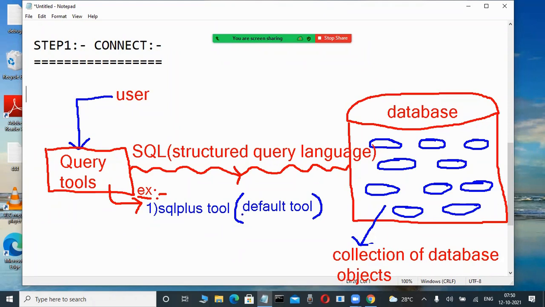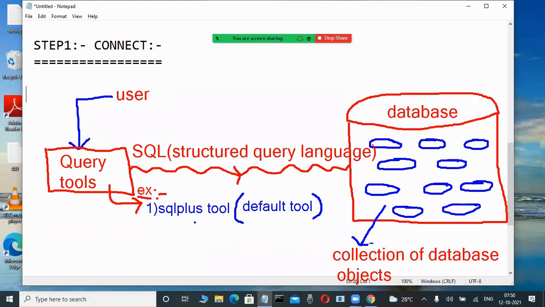But unfortunately, suppose you are an experienced person, you are not interested to use this default tool. In a project, whenever we are debugging procedures, functions, triggers, packages, so many concepts are there, don't worry, in PL/SQL. In that case, compared to the SQL Plus tool, some better tools are there. Those are called GUI tools. Toad is a tool. Nowadays, according to my experience, SQL Developer is a tool regularly used.